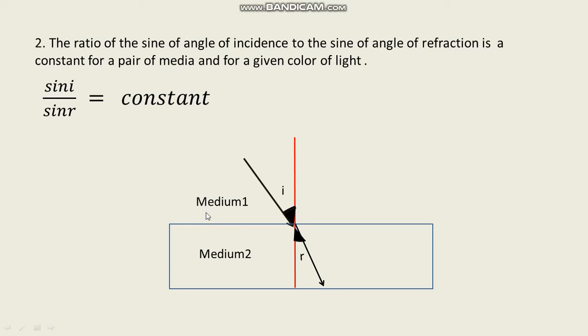If I change the medium from air and water, for a given color, if I study the ratio of sin i and sin r, we are not getting the same constant because here the media changed. So that's why for a given pair of media and for a given color of light, only sin i by sin r is equal to constant.